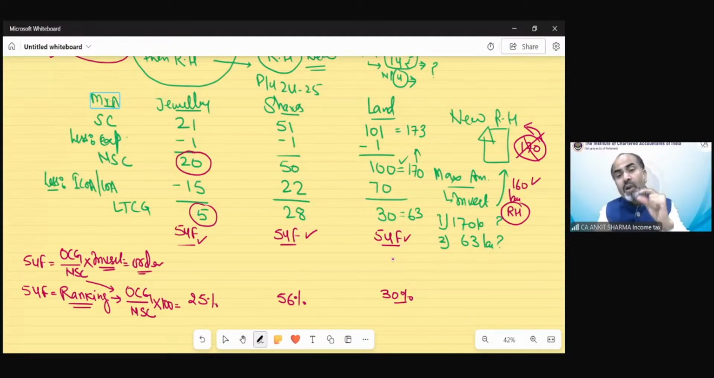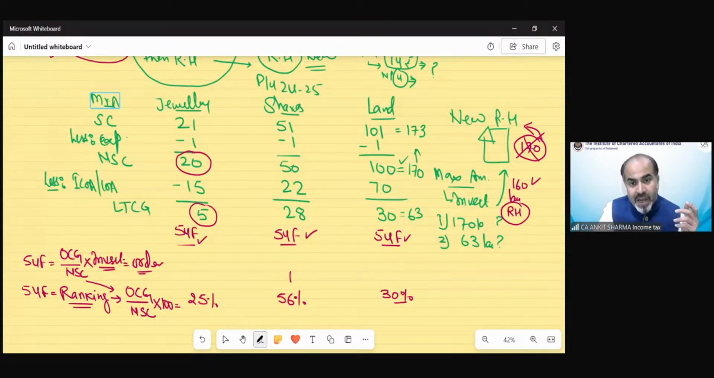That means 0.56 paisa benefit from the capital gain exemption. And if you invest 1 rupee from the consideration of land, you will get the 30% exemption of the capital gain. So against 1 rupee, 30 paisa will be exempted in this case. 1 rupee, 56 paisa is going to be exempted in this case, and 25 paisa in this case.